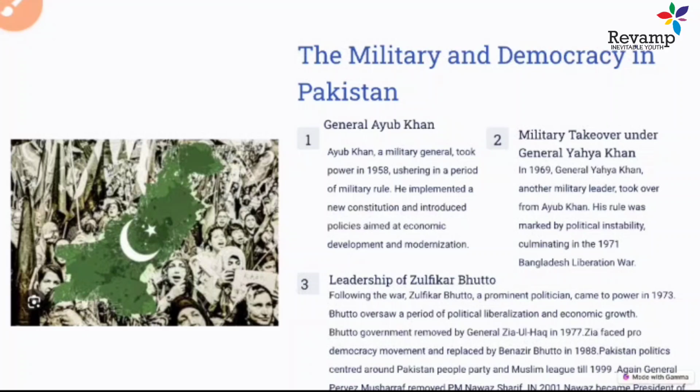Also, India abolished the zamindari system, but in Pakistan it continued. The continuation of zamindari also created a new class. And later, what happened? Overthrow of the elected government.